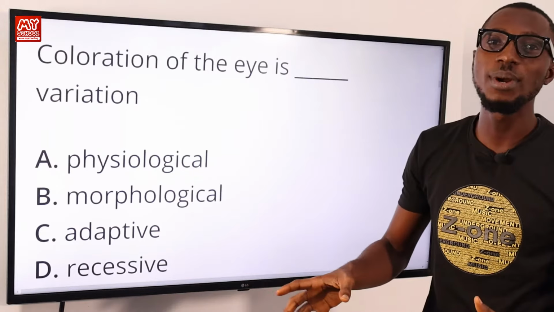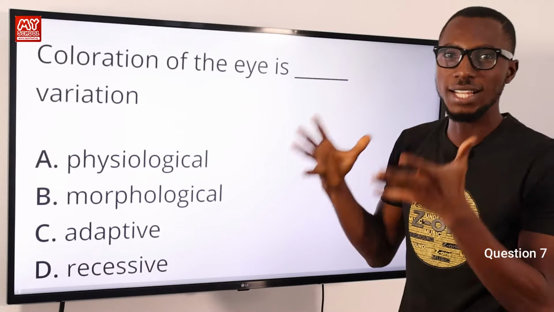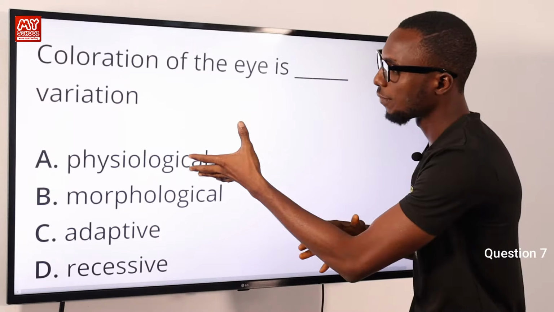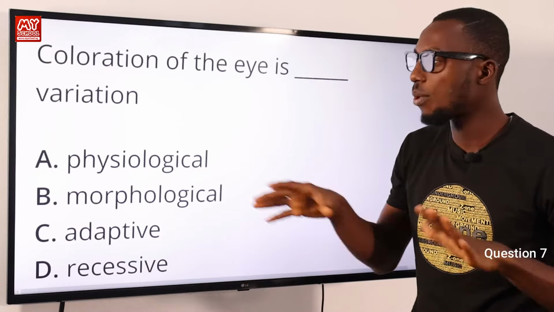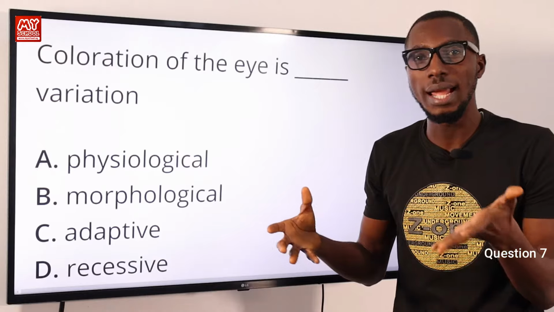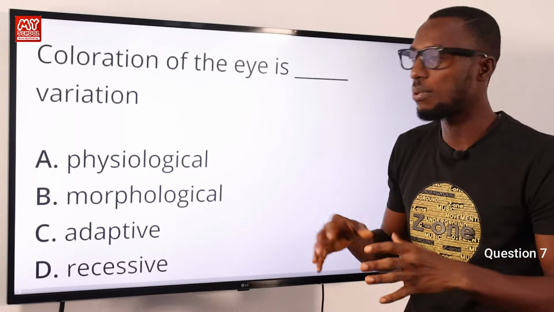Okay, so right now we are tackling question number 7. Coloration of the eye is dash variation. Okay, when you talk about physiological variation, you're talking about function and activities of an organism or one of its parts. Example, like ability to taste phenylthiocarbamide, PTC, blood group.